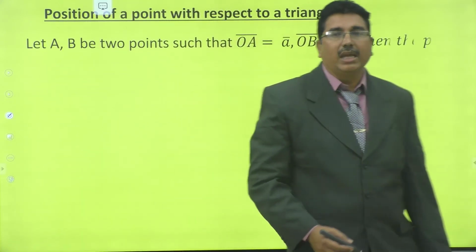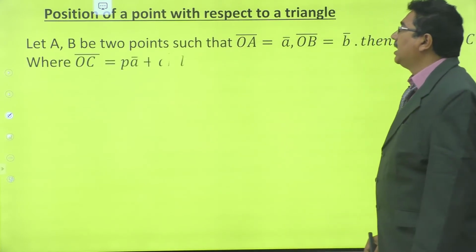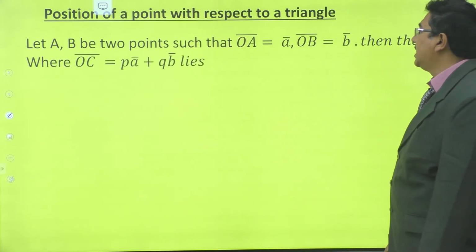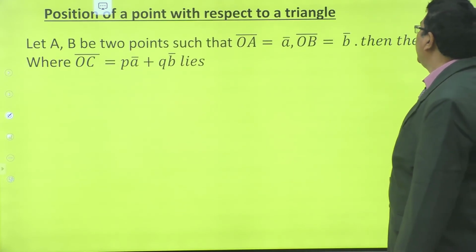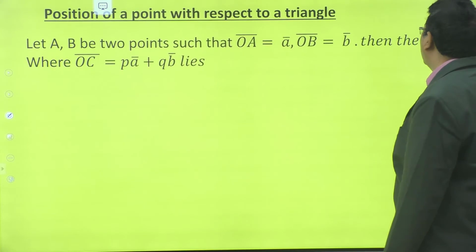Let capital A and capital B be two points such that OA bar is equal to A bar and OB bar is equal to B bar.